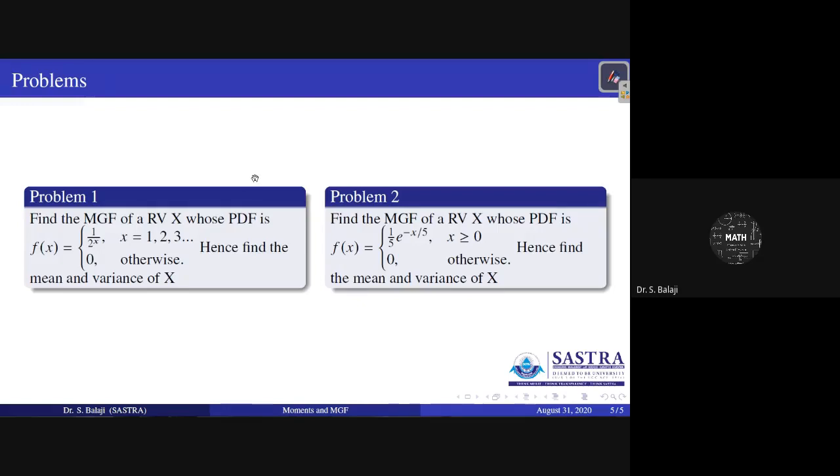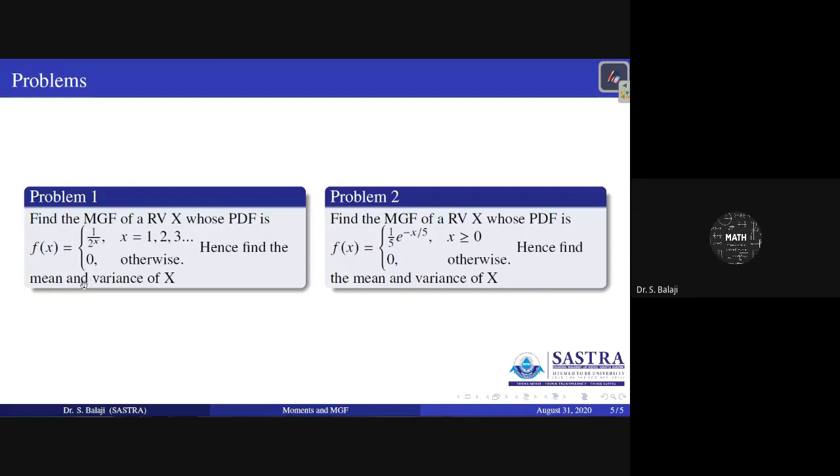Then we have relations. Mu dash 1 is nothing but the mean of the random variable X. Mu dash 2 minus mu dash 1 square is nothing but the variance of the random variable X. Therefore, after finding the MGF mx of t, whose definition is e power tX, that generates all the moments in a single line, but about the origin. From that MGF we can also identify the corresponding mean and variance here.